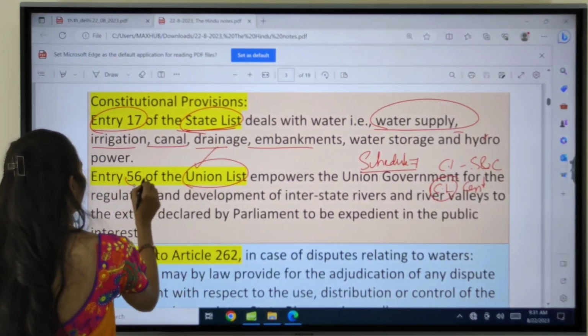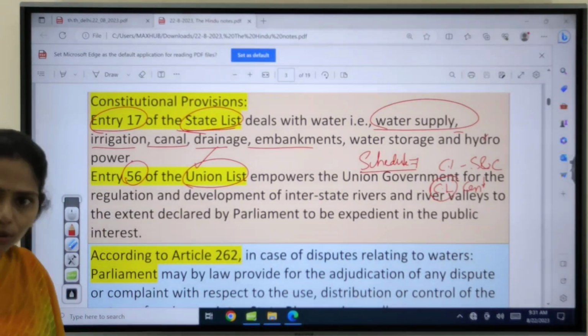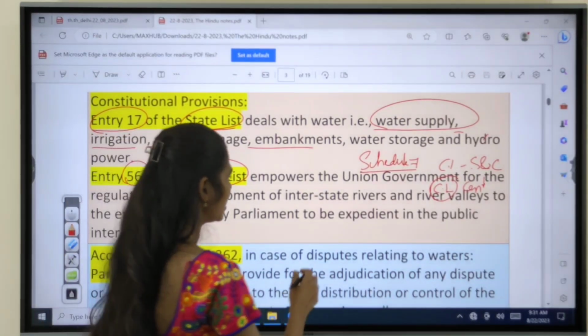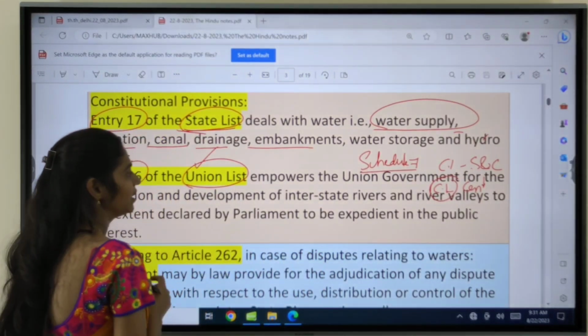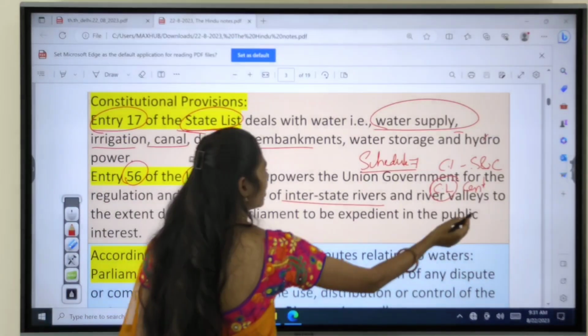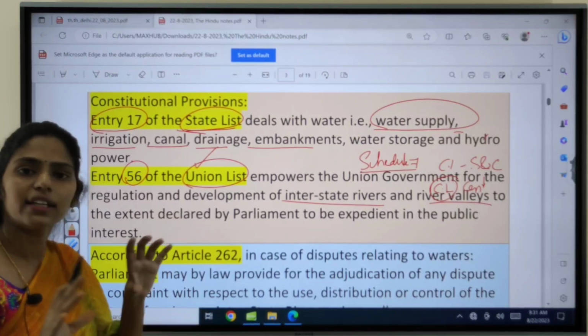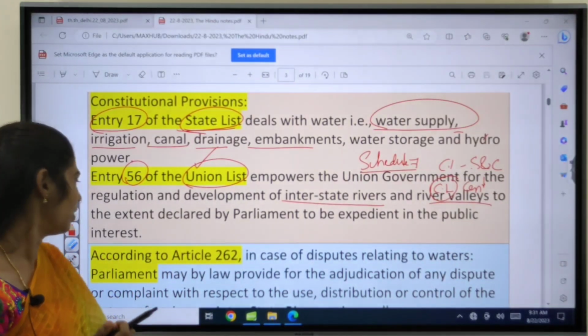And entry 56 of the union list gives power to the central government. The central government can make laws regarding interstate rivers and river valleys. So in this context, the central government has the power to make laws.